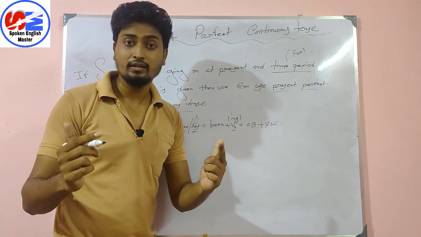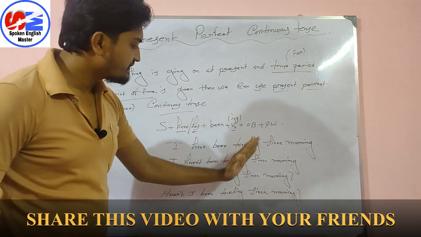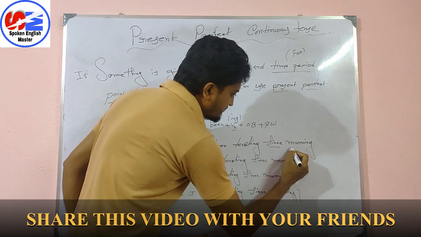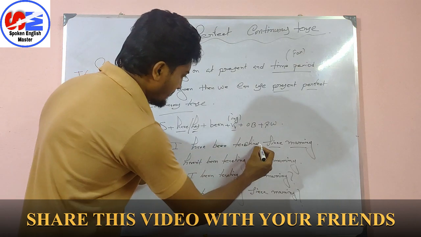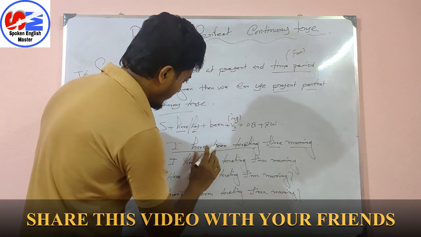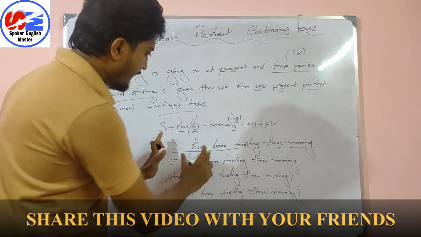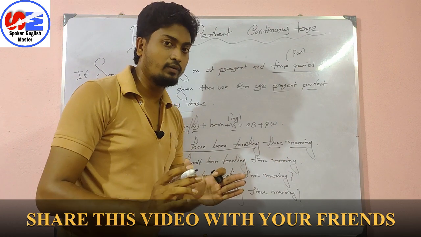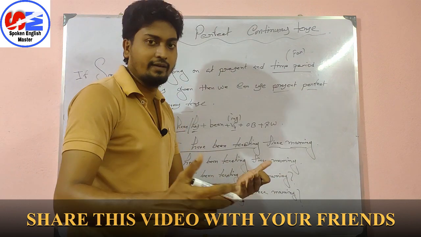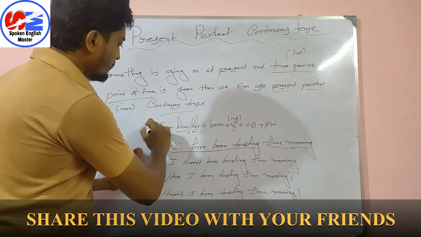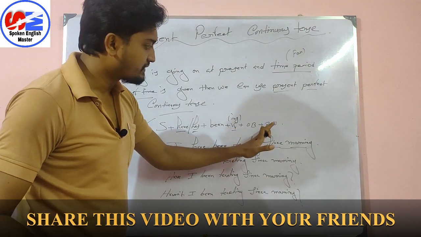So let's take an example to get it properly. See the example. I have been teaching since morning. As I told you, students, since means point of time. Suppose up to this, I have been teaching, since morning is not there. If I talk about this, I have been teaching, you can also say I am teaching. There is no problem. But when you add these two words, since morning, for 2 hours, whatever, then you have to use this formula. Which formula? Subject plus have or has plus been plus V4 plus object plus RW.